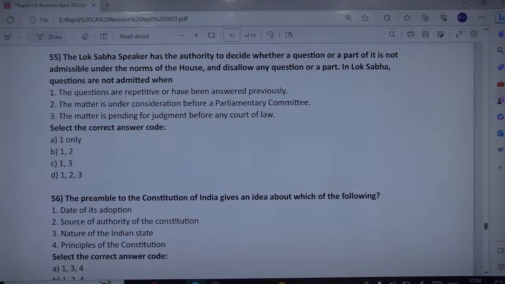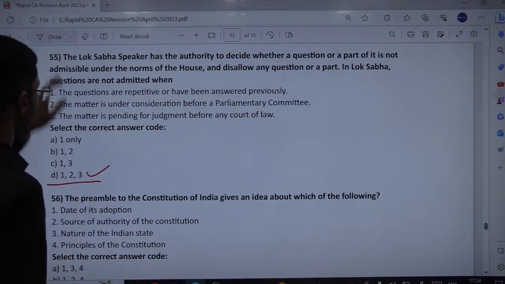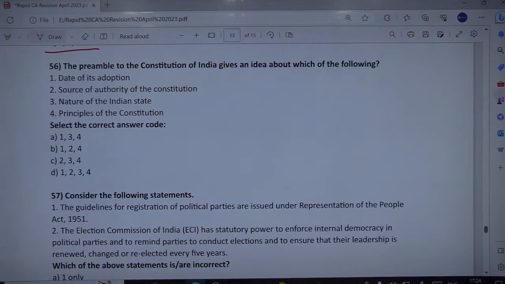Fine. The matter is under consideration before a parliamentary committee. Again, if something is under consideration, it cannot be raised in the parliament, and the matter is pending for judgment before any court. Of course, even in this case, the speaker disallows any question, or a part of it. So therefore, all the three statements are correct. So on the three under consideration situations, the speaker disallows the questions.